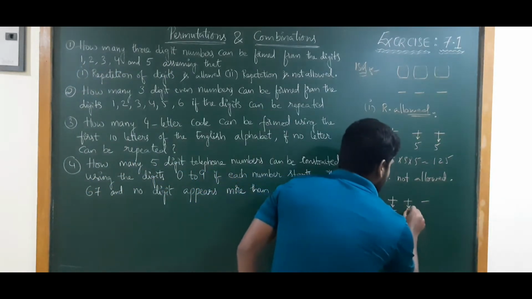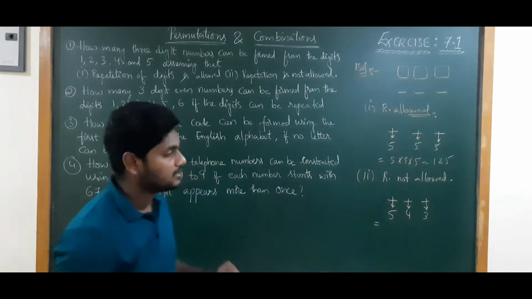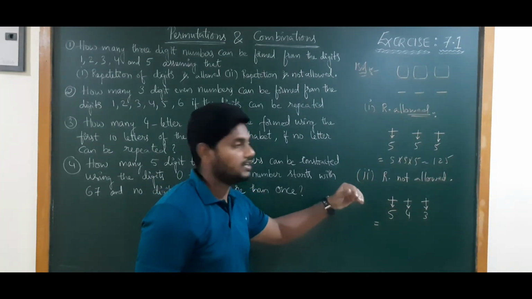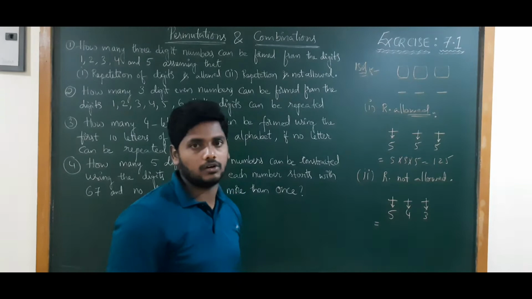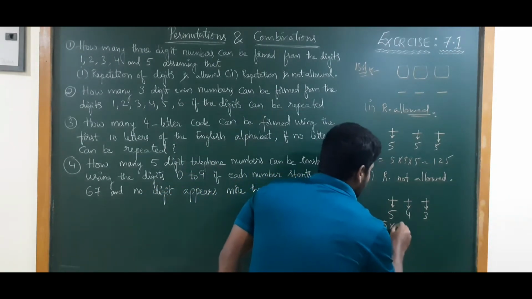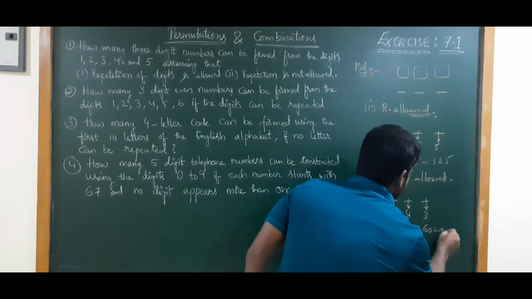Next, the second one will be 4, and next it will be 3. It will be less because once we select a number out of 5, we cannot select that number again. So it will be 5 into 4 into 3, which is 60 ways.